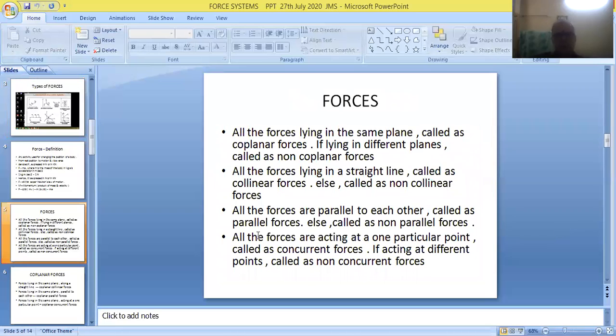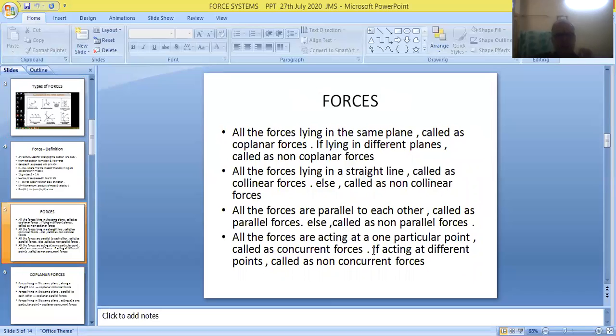So back to this point, we were discussing this factor. If forces are parallel, they're called parallel forces. Otherwise, they're called non-parallel forces. Again, parallel forces are classified into two categories, like parallel forces and unlike parallel forces.